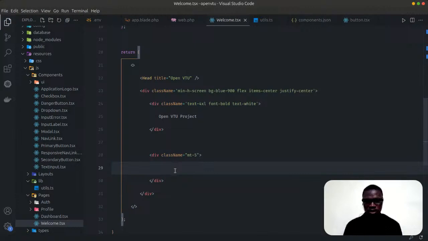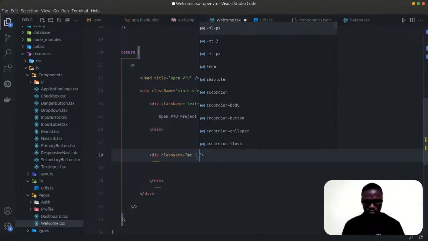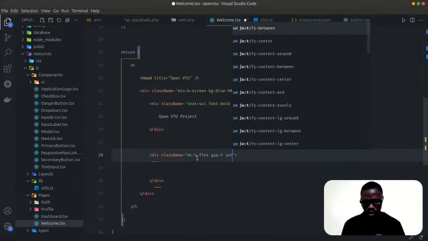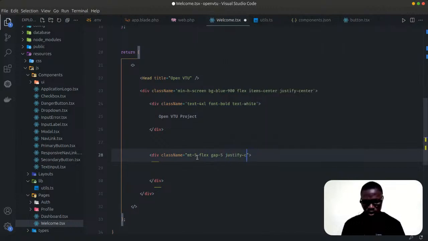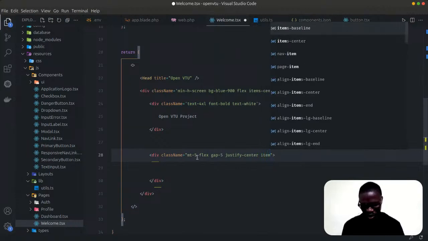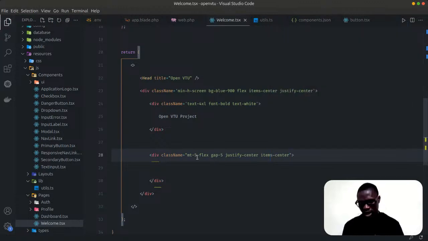That's all. And here let me give it a flex. So let's say flex, let's have a gap of like 5. Then let's have justify center. I want this justified to the center. Then what else do I want to do here? Items center. I want the items to be aligned to the center.